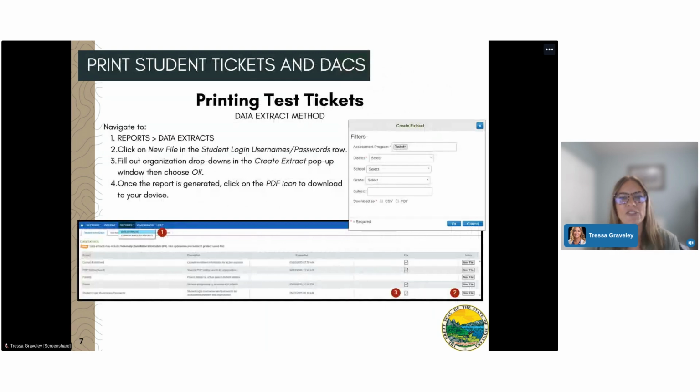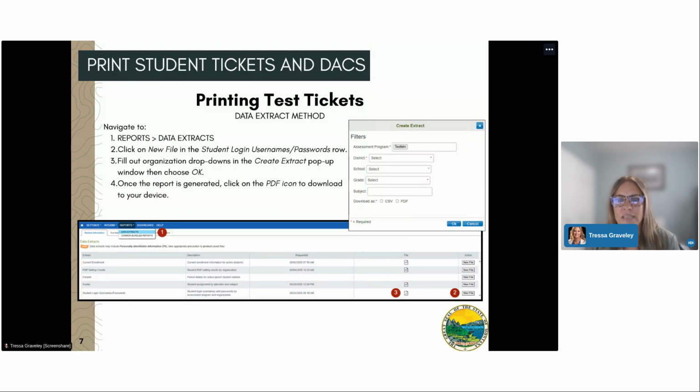Now that rosters and PNPs have been verified, testing tickets can be printed and prepared ahead of time. There are two methods to printing test tickets. There's a data extract method, and testing tickets can also be found in the test monitor screen. Let's take a look at the data extract method.